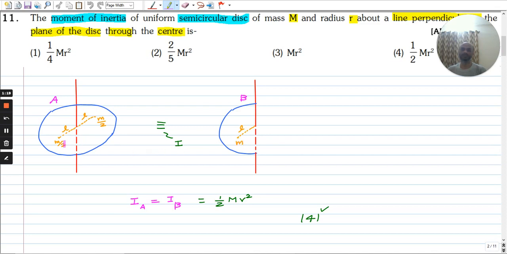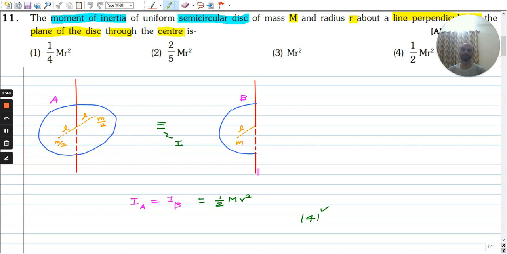So the moment of inertia due to this pair of elements about this axis is m by 2 L square into 2, that is mL square, and the moment of inertia of this element is mL square. So the moment of inertia of this pair and this element are the same. So we can cover this whole disk by taking pairs like this, and we can cover this semicircular disk by taking elements like this.